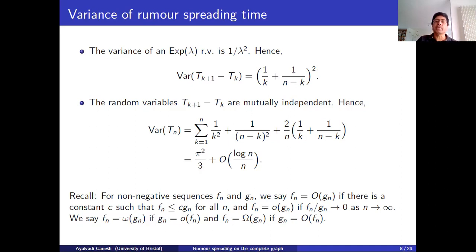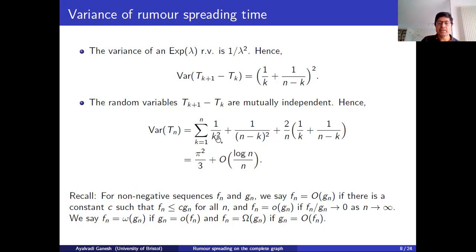All the steps in the calculations are in the lecture notes. I'm not going to go over them in painstaking detail here. But anyway, you get this as the variance of Tn. You get these 3 terms in the sum. The third term is small. As we saw earlier, the sum of 1 over k is log n. This is also a log n. So you get a log n over n term here, and that's vanishing as n goes to infinity. So this third term is negligible.